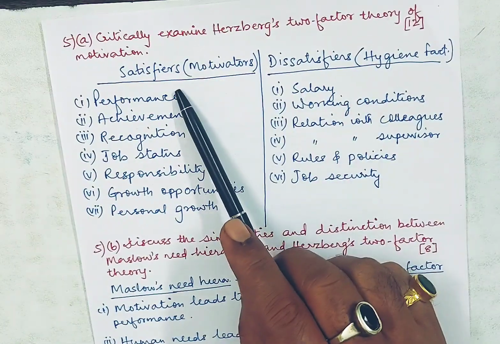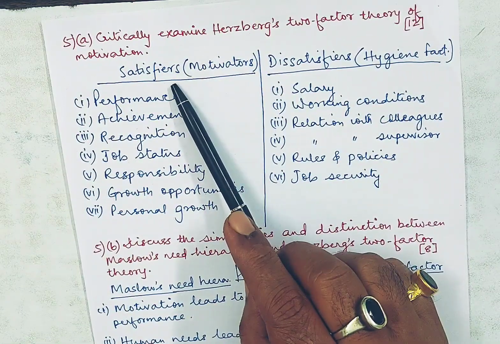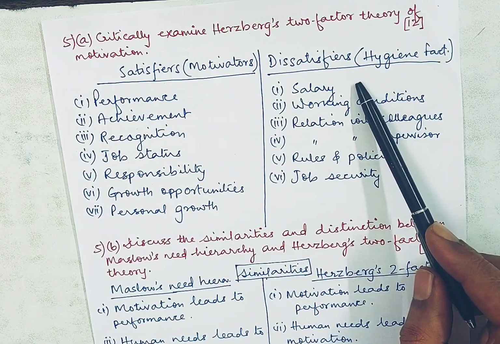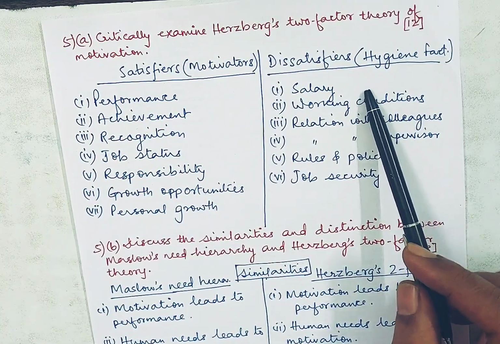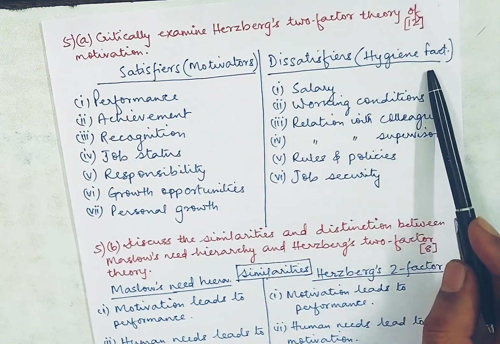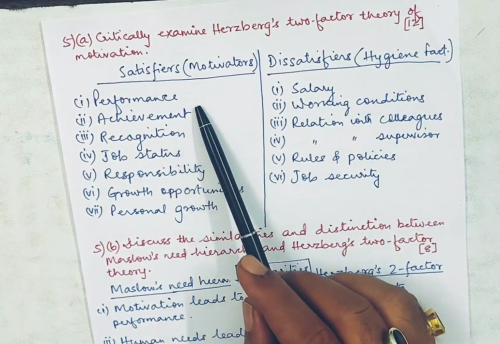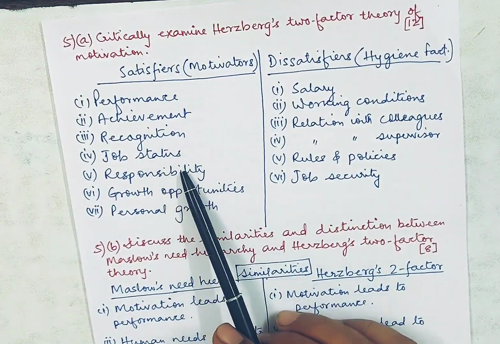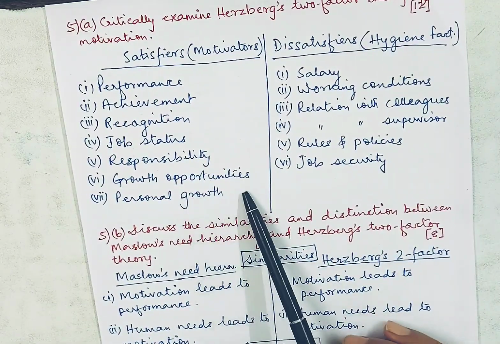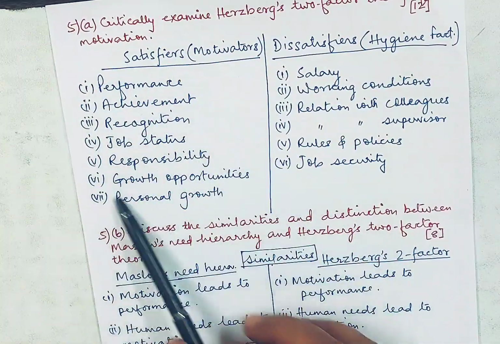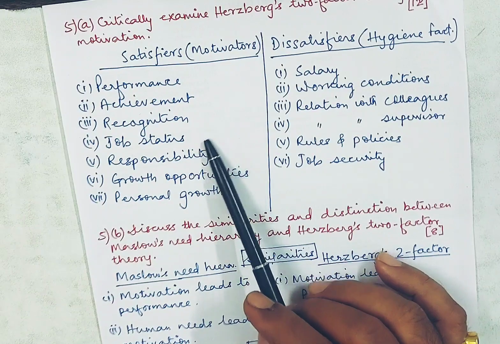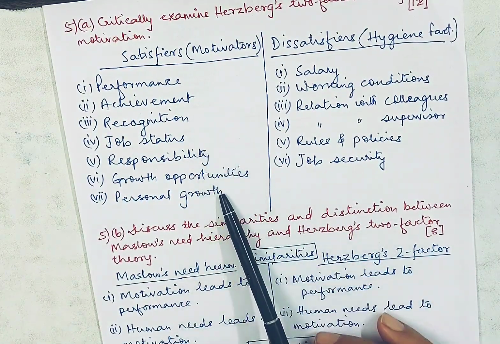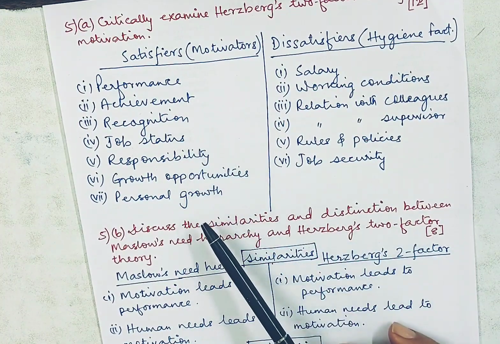That means the factors that lead to motivation, this first factor. The second factor, the factors that demotivate an employee. They are also called hygiene factors. Okay, now let's see what are the motivators: performance, achievement, recognition, job status, responsibility, growth opportunity, and personal growth. So all these factors make the employee work harder. Okay, so you have to define these points. You have to write few sentences for each point.